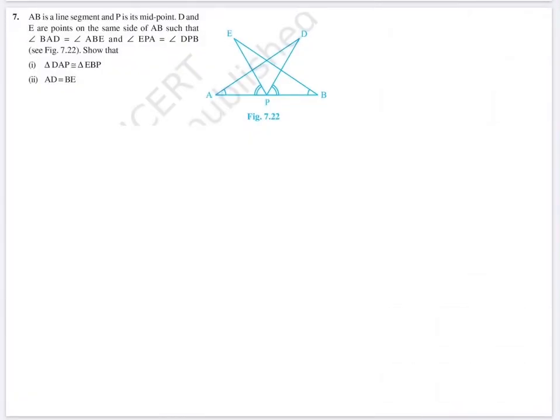Hello students, this is question number 7, and as I said previously, it is almost similar to what question number 6 was. So let us start with the question. AB is a line segment and P is the midpoint of AB. So if P is the midpoint, AP will be equal to BP. So you can start writing given AP is equal to BP.